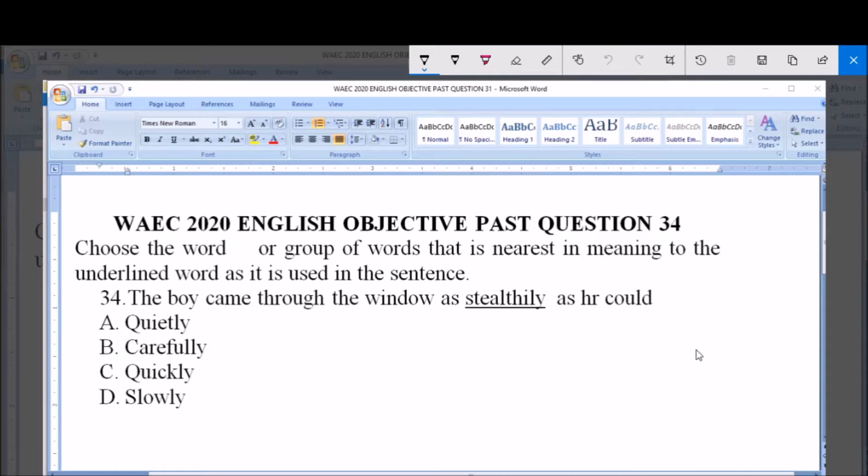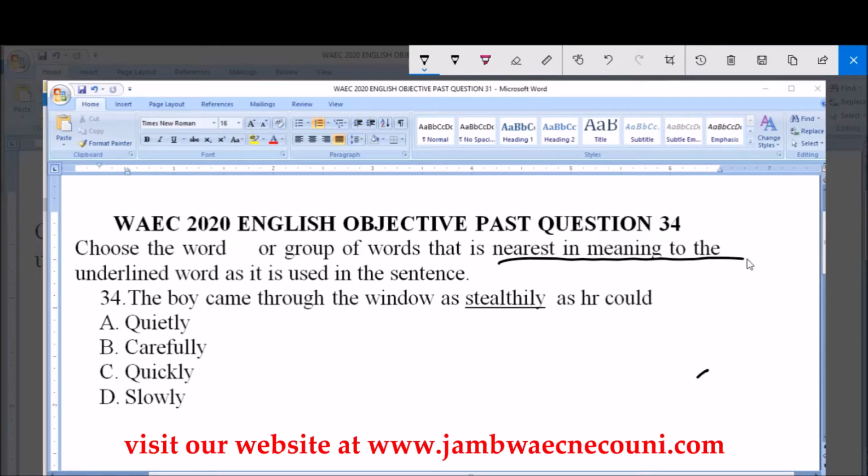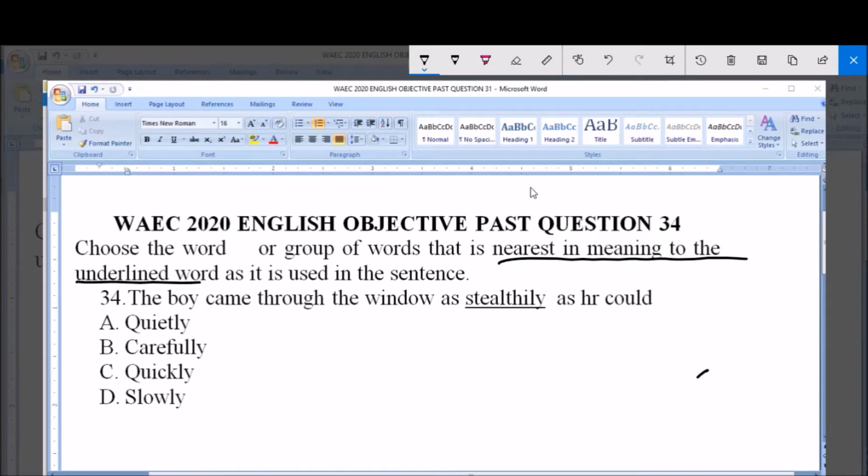Question number 34. The instruction here says that we should choose the word that is nearest in meaning to the underlined word in this sentence. And the underlined word in this sentence is stately.